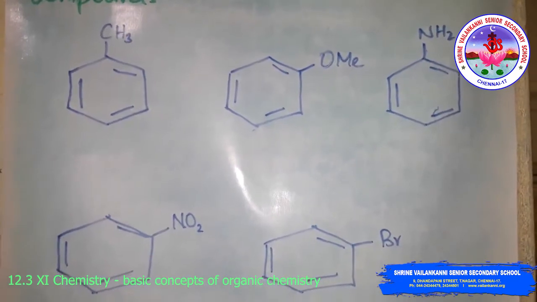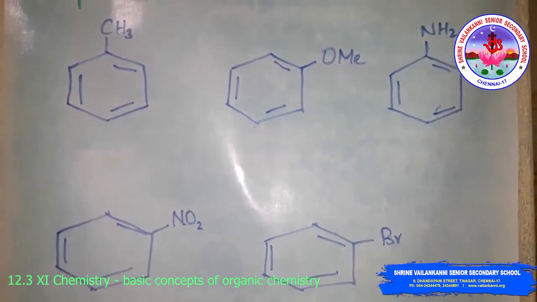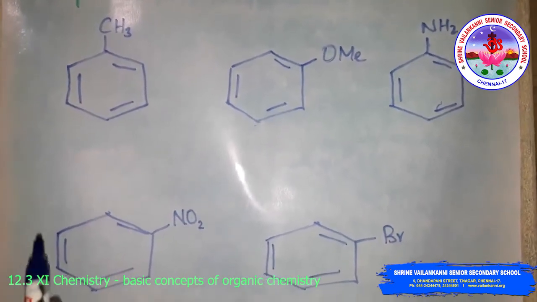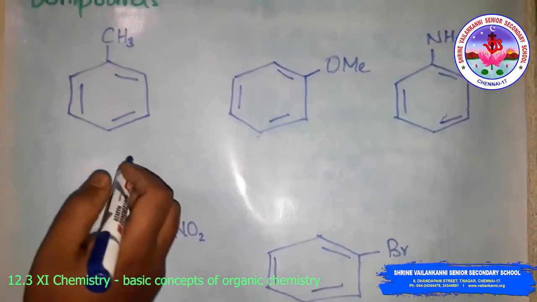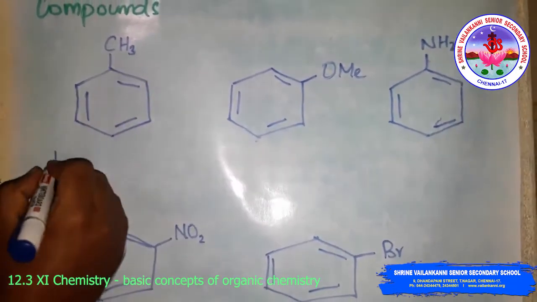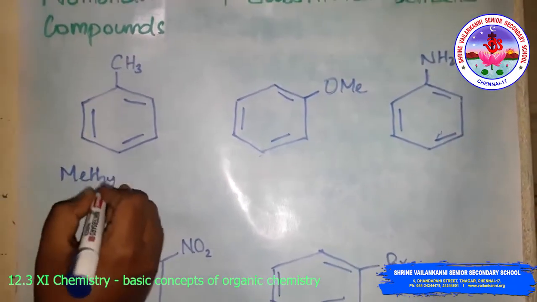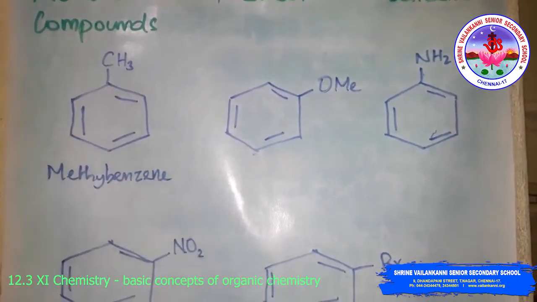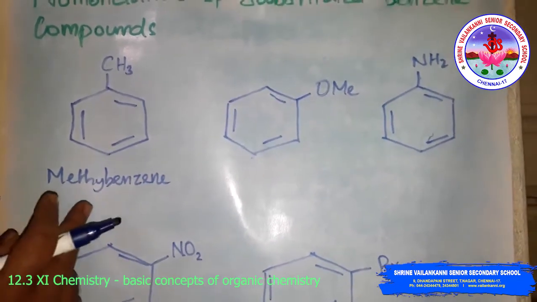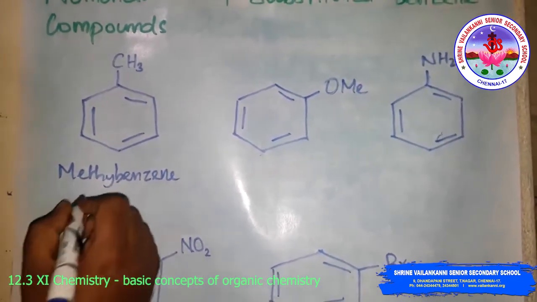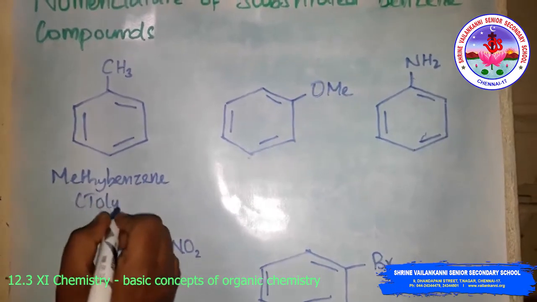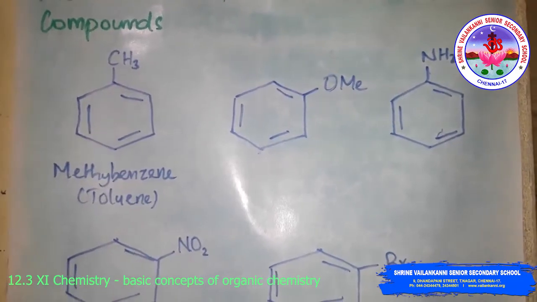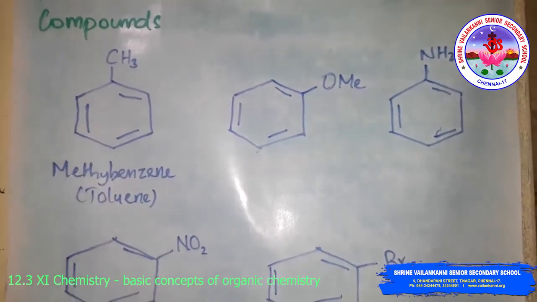For example, this is a methyl group, so you use methylbenzene. Generally we call it toluene. Toluene is a common name, a well-known compound, and it is universally accepted.